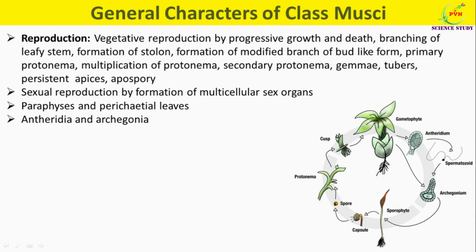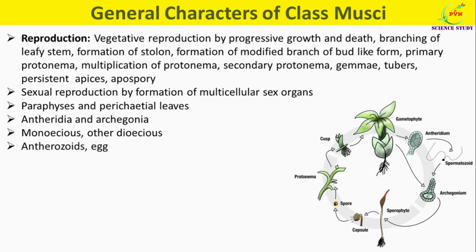The male sex organs are called antheridia, as you can see here, which later on produce the male gamete antherozoid or spermatozoid, while the female sex organ is known as archegonium, which later on produces the female gamete, that is egg. Some mosses are monoecious, that means both the sex organs are present on the same gametophore, while others are dioecious, which means the male and female sex organs are found on different gametophores. Very common example of dioecious moss is Polytrichum.